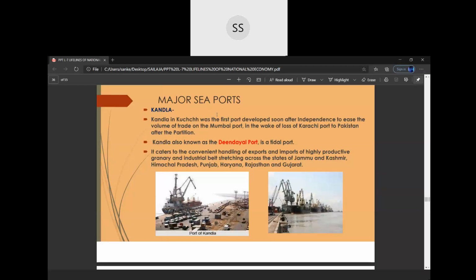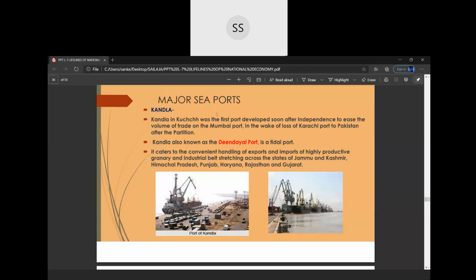Kandla in Kutch was the first port developed soon after independence to ease the volume of trade on the Mumbai port in the wake of loss of Karachi port of Pakistan after the partition. Children, Mumbai is the largest and the busiest port of India, also a very old port.